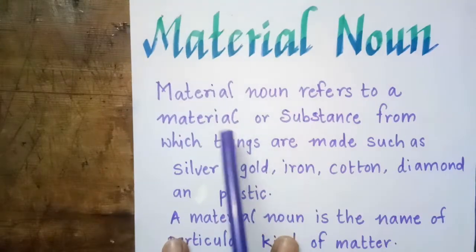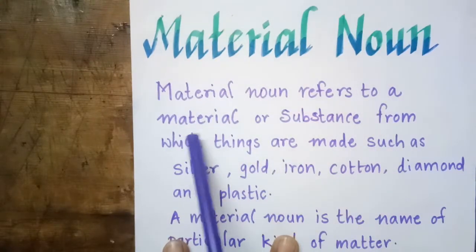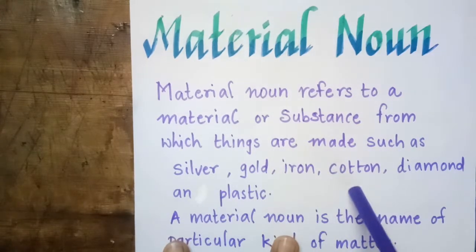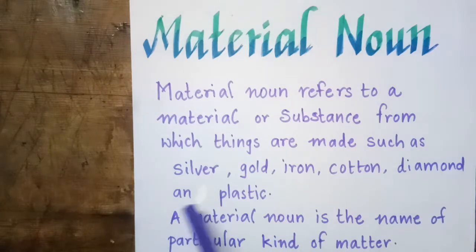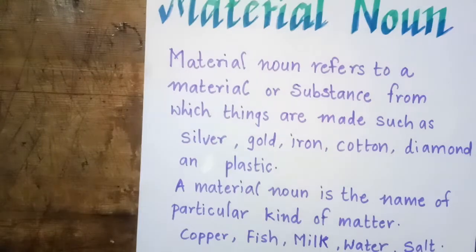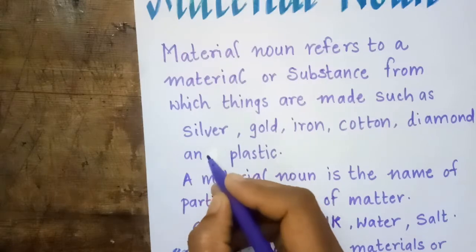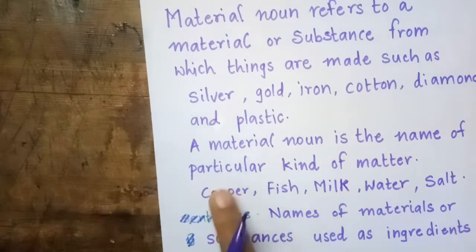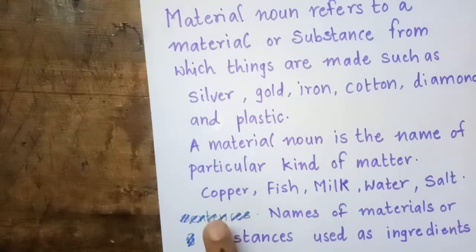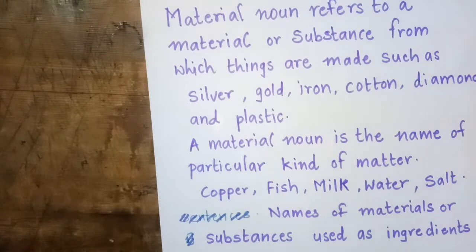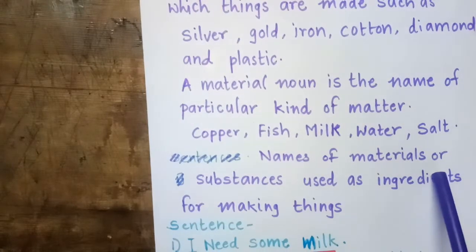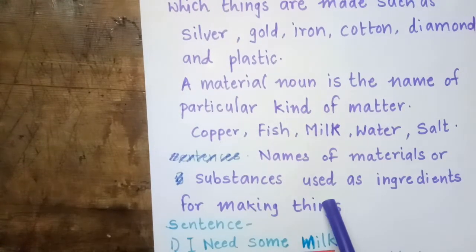Material noun. Material noun refers to a material or a substance from which things are made, such as silver, gold, iron, cotton, diamond, and plastic. A material noun is the name of a particular kind of matter, that is copper, fish, milk, water, salt. Names of material nouns or substances used as